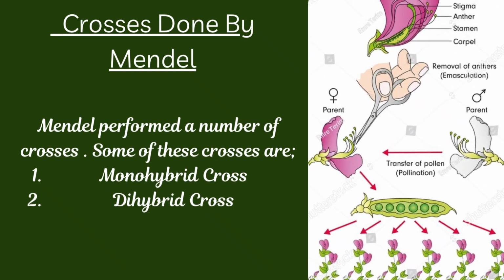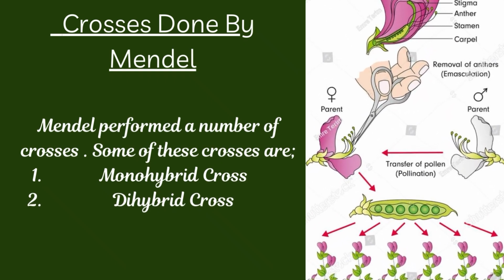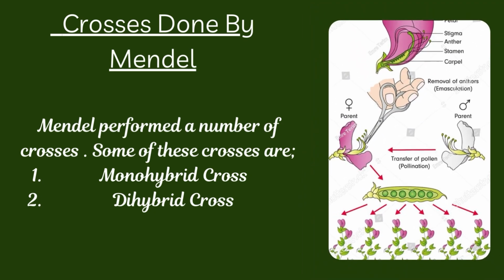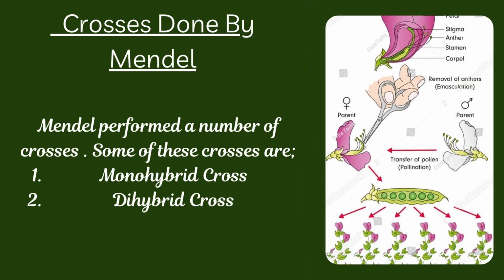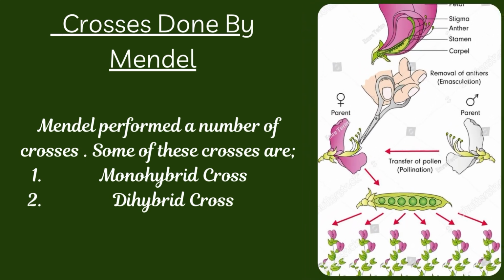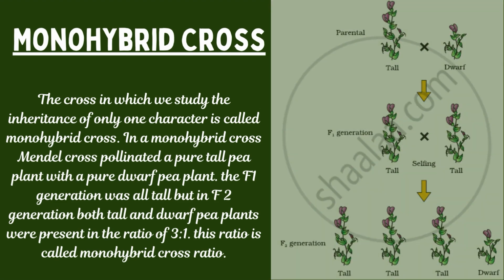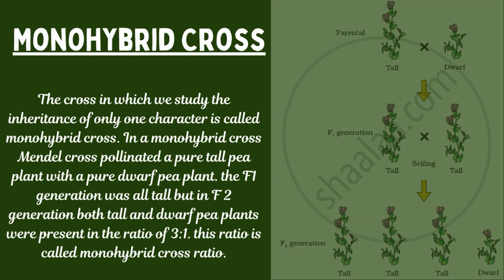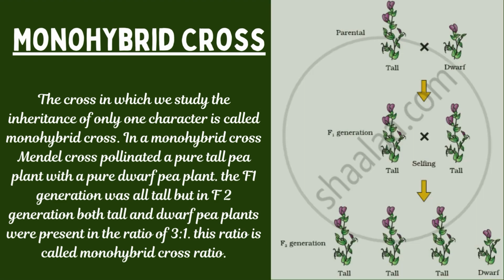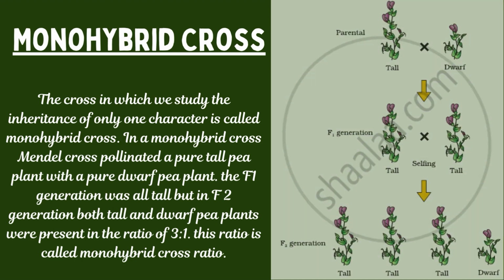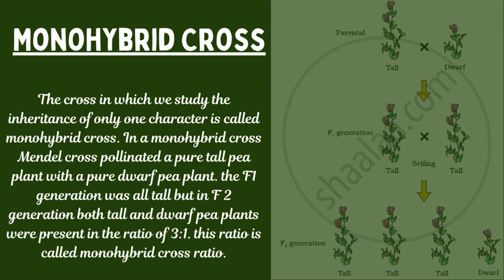Now we'll see what were the various crosses done by Mendel. Mendel performed a number of crosses, but we will study two types of crosses. Firstly, monohybrid cross, and secondly, dihybrid cross. Now, what is monohybrid cross? Monohybrid cross is the cross in which we study the inheritance of only one character. So the cross in which we study inheritance of only one character is called a monohybrid cross.